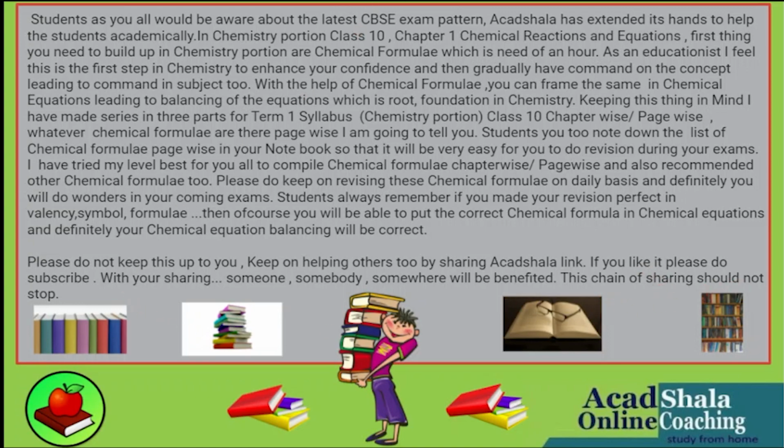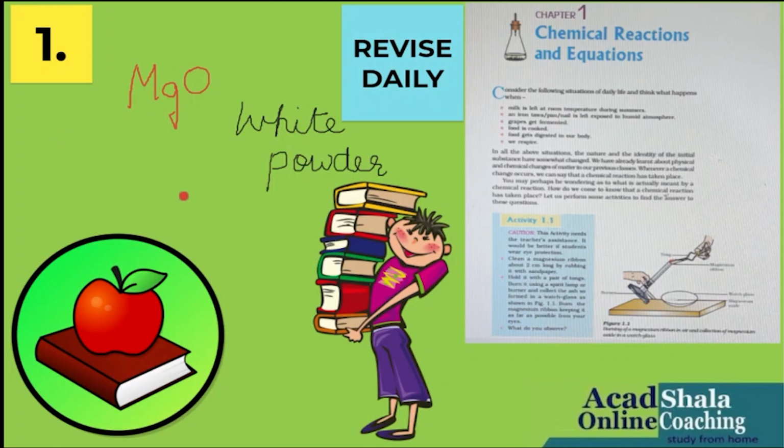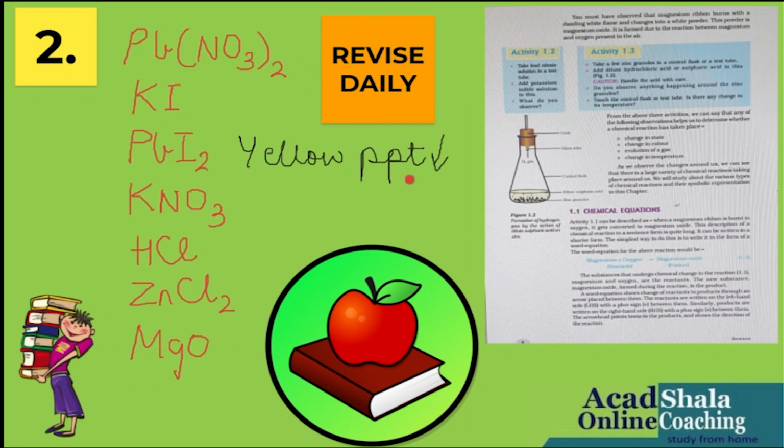So with this, let us start with the first chapter, first page, that is Chemical Reactions and Equations. Now students, you are seeing the first page and you have done the chemical reaction, that is burning of magnesium ribbon in air, and you must have seen the product formed was magnesium oxide. So the formula is magnesium oxide, and what was the color? That is a white powder. So it formed as white in color and that too in powder form, that is magnesium oxide, MgO.